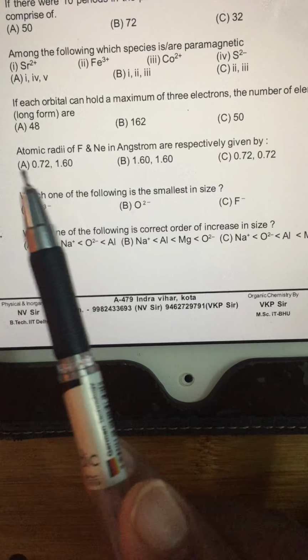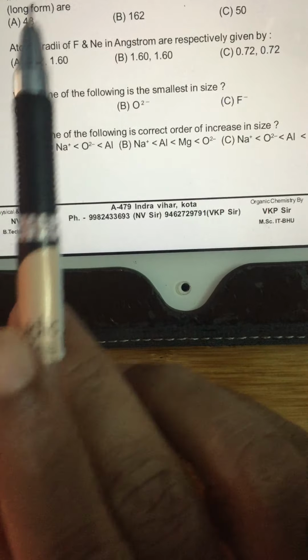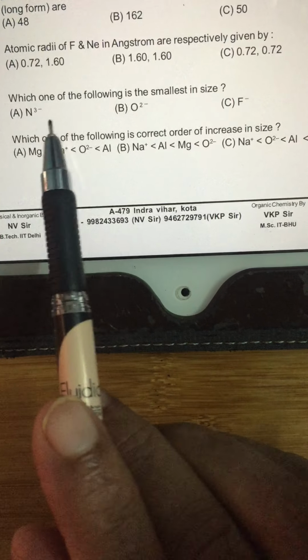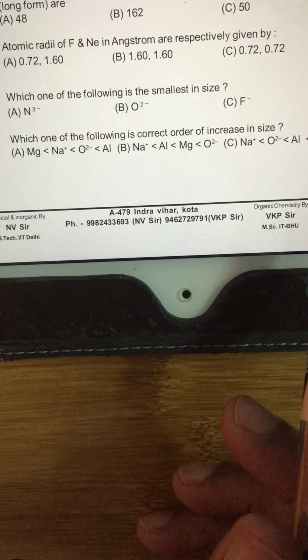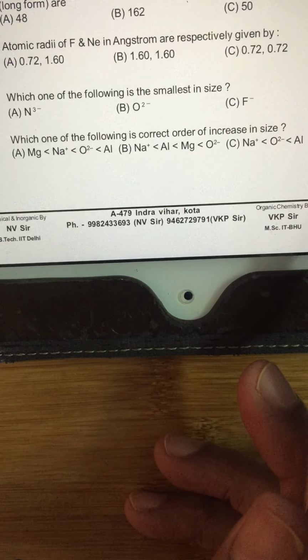Choose the answer which corresponds, A. Are we clear, sir? Okay, sir. Let us look at the 11th question or 10th question. Which one of the following is the smallest in size? Always, positive people are humble, negative people are proud. Positive ions are small, negative ions are big. So this must be the smallest.